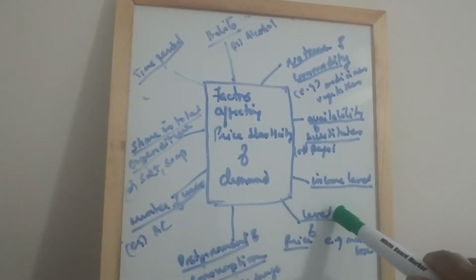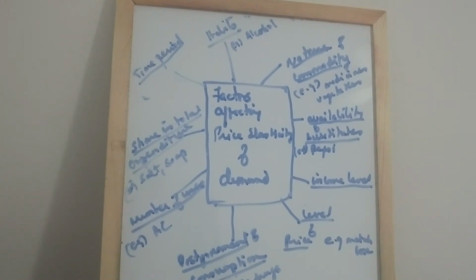The next one, level of price. The level of price affects the price elasticity of demand. Costly goods like laptops have a highly elastic demand as the demand is very sensitive to changes in prices.